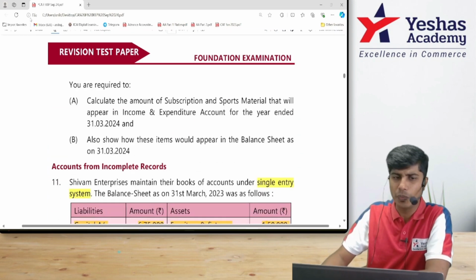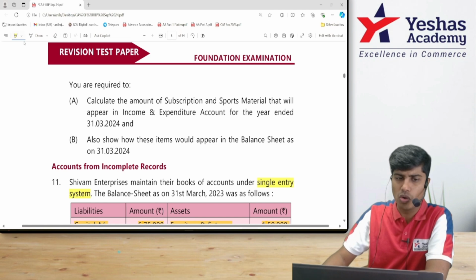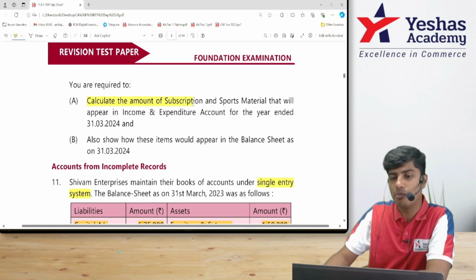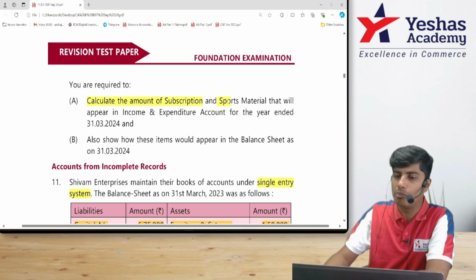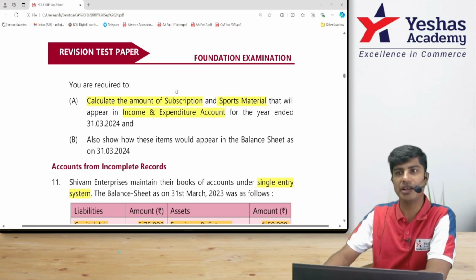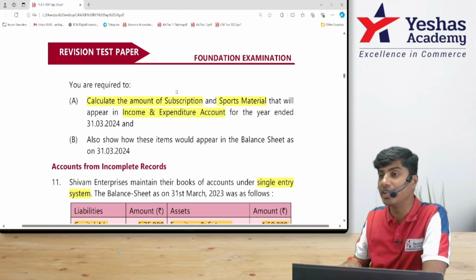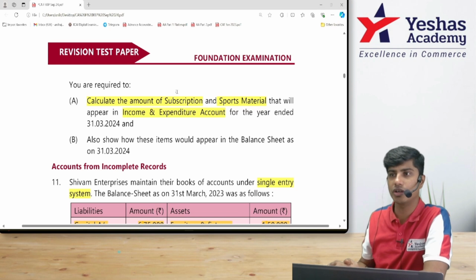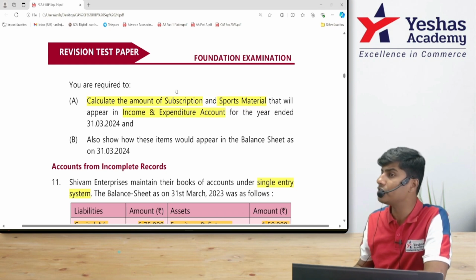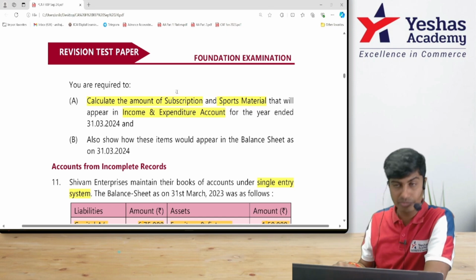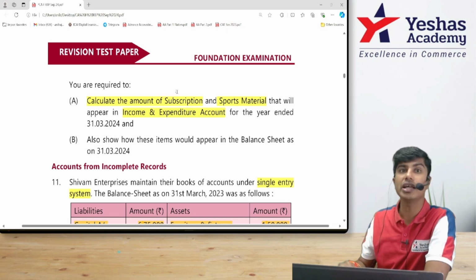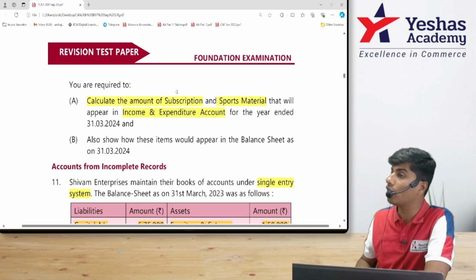They want us to calculate the amount of subscription and the amount of sports material that will appear in the income and expenditure account. The subscription amount that will appear in the income and expenditure account is the extent to which subscription is earned during the year, irrespective of whether it is received or not. What is the amount of subscription that will appear in the income and expenditure account? Subscription income that is earned during the year, irrespective of whether it is received or not.